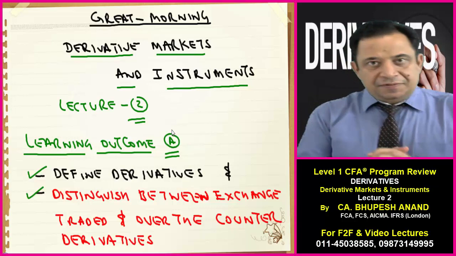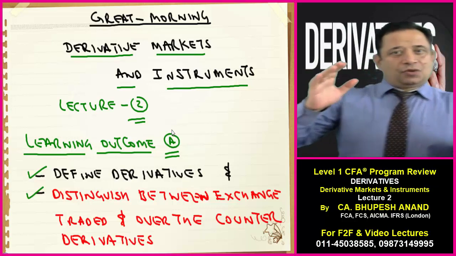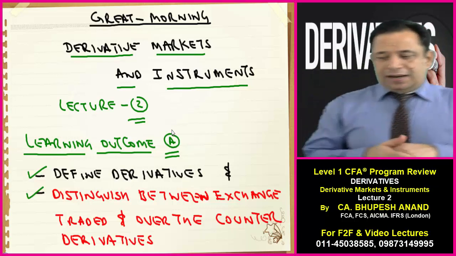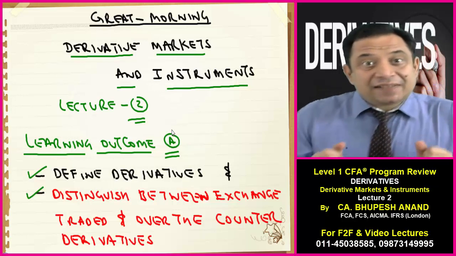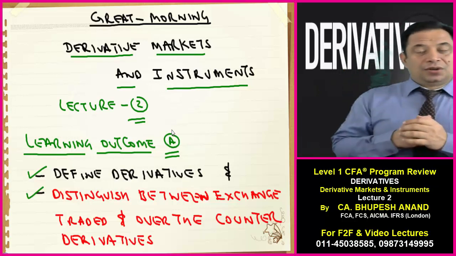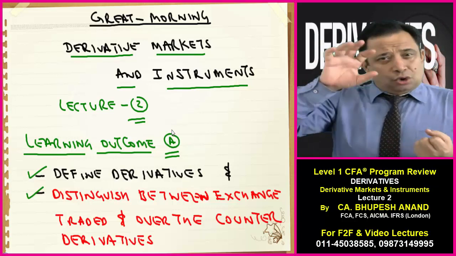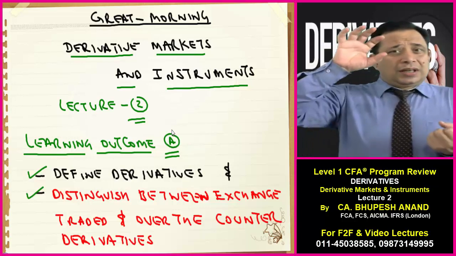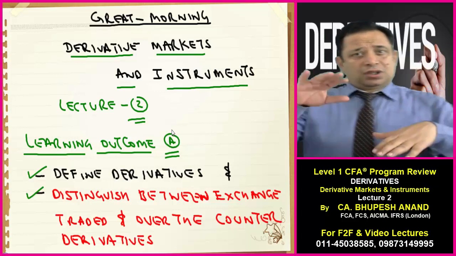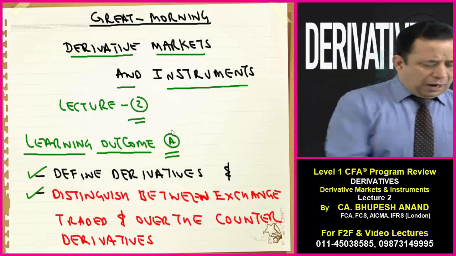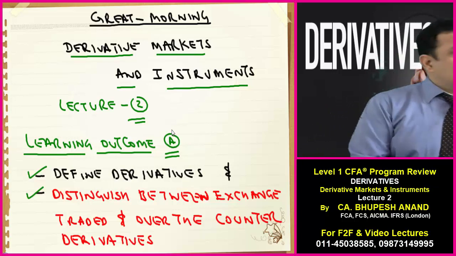So we are in derivatives, and when I say derivatives, there are two readings involved in that. I am doing the first reading of derivatives, named Derivative Markets and Instruments. In the last lecture, lecture number 1, I told you the ground zero concepts of derivatives, that there are 4 instruments: forwards, futures, options, and swaps.